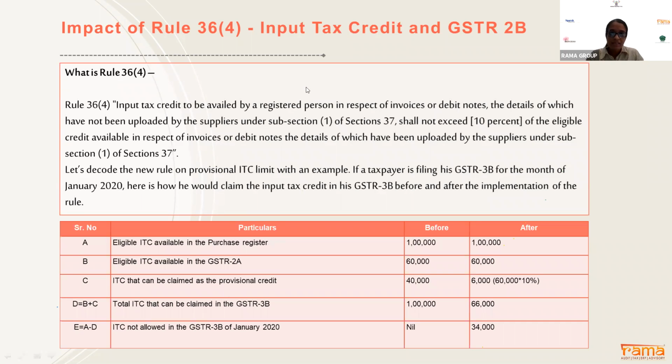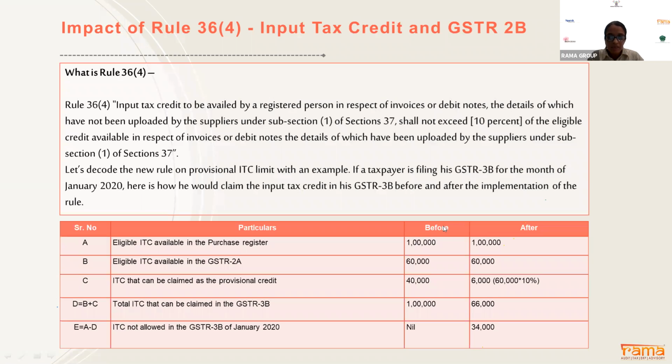In that scenario, the taxpayer has to download their purchase register, and simultaneously download the 2A also, and then compare these inputs. Whatever matched credits are available in your purchase register, you are eligible to take 100% of that matched credit, plus an additional 10% of the matched credit with respect to your unmatched credits. So if you see the example, first of all, my eligible ITC available on the purchase register for the month of January is 1 lakh.